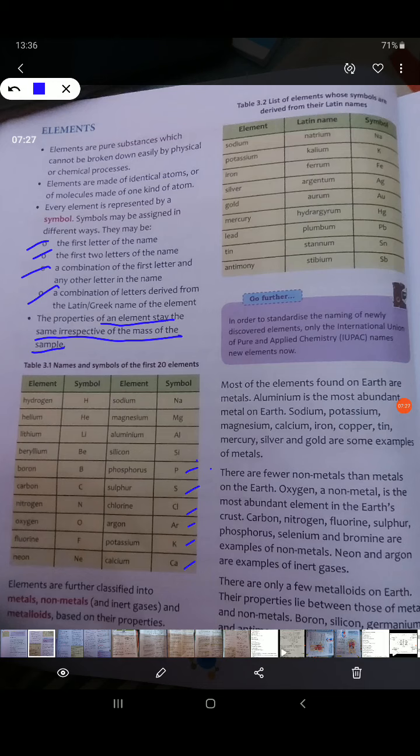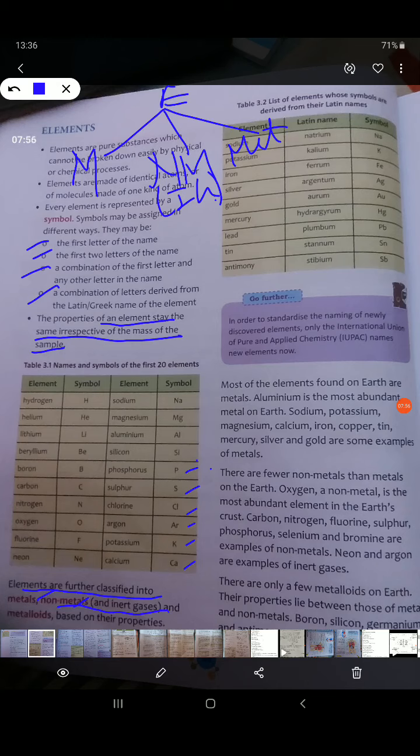Now elements can be further classified. Elements are pure substances. They can be classified into 3 groups depending upon their properties: metals, non-metals and metalloids. Non-metals include your inert gases also, your noble gases. They are called so because they don't react very fast like other elements. And metalloids have properties between metals and non-metals.